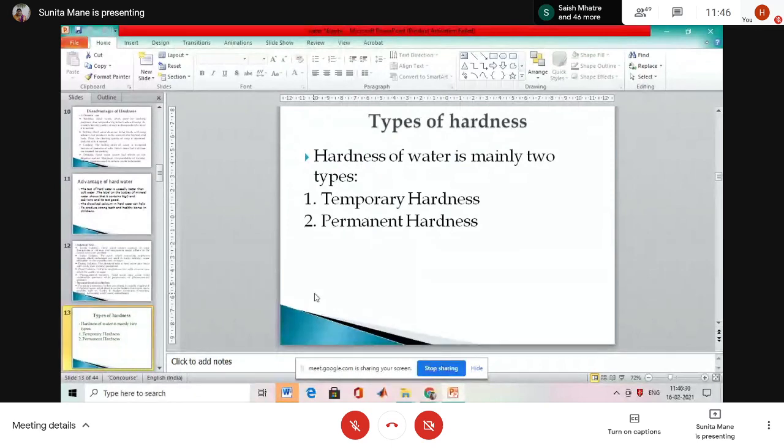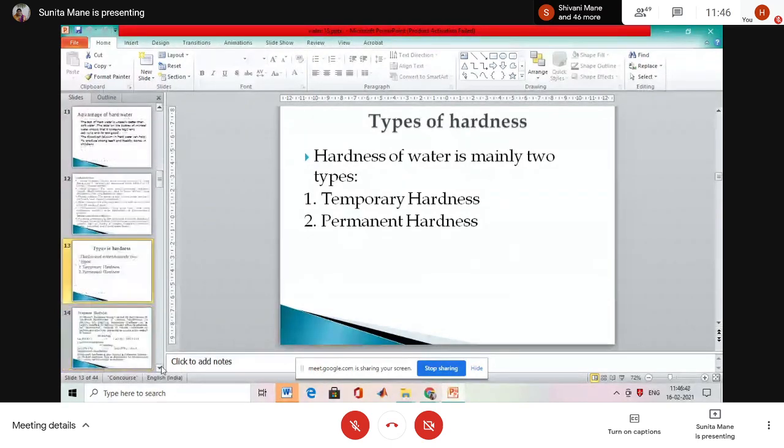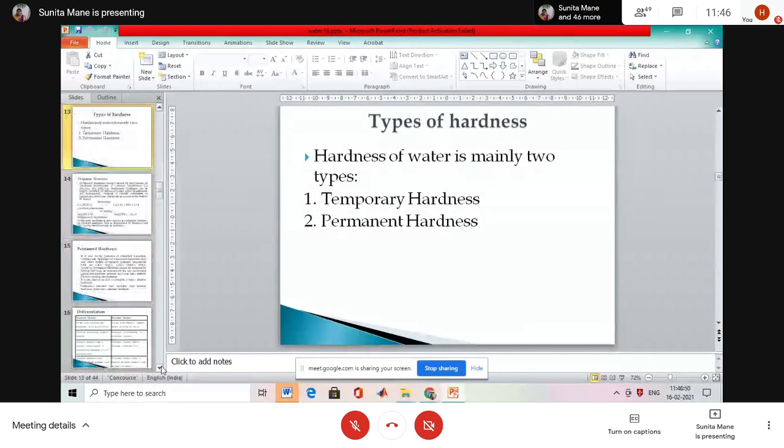Okay, the hardness of water is mainly divided into two types. Okay, which one? Temporary hardness and permanent hardness. Write it down. Temporary hardness and permanent hardness. Okay? Over.